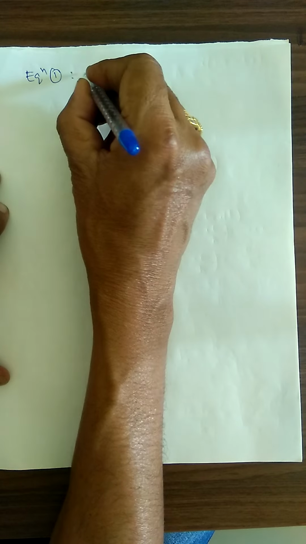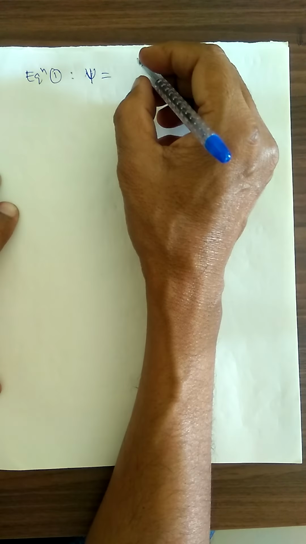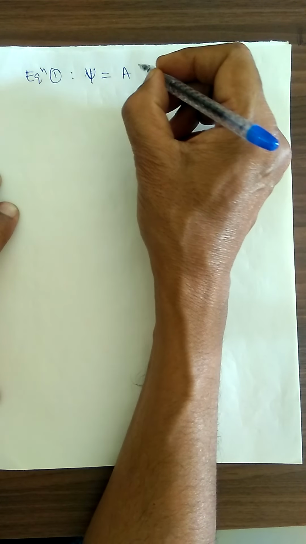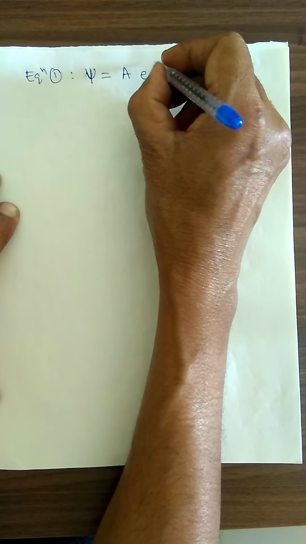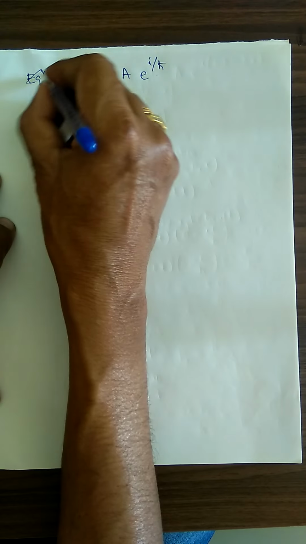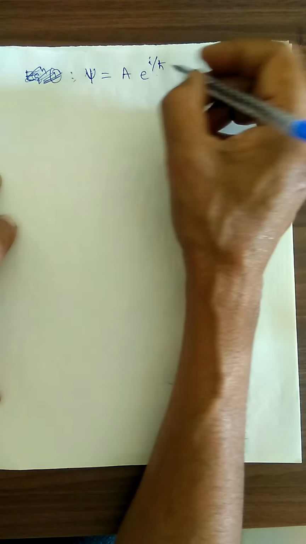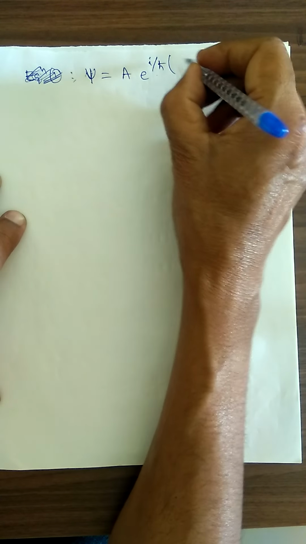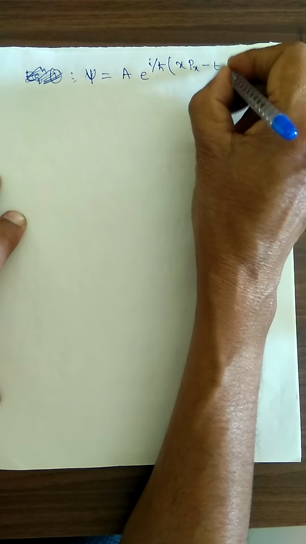Psi is equal to A into e to the power i divided by h cross (x px minus Et).